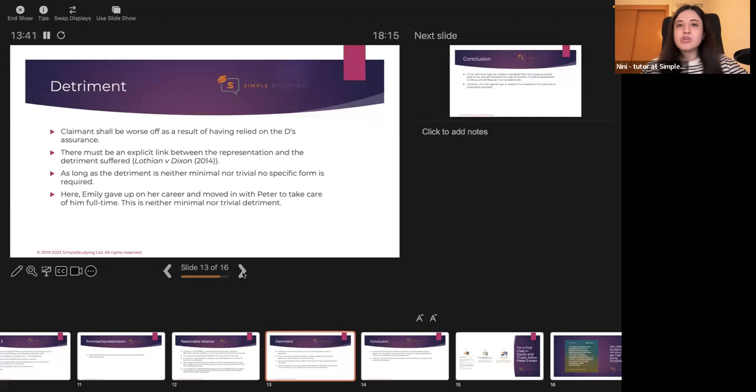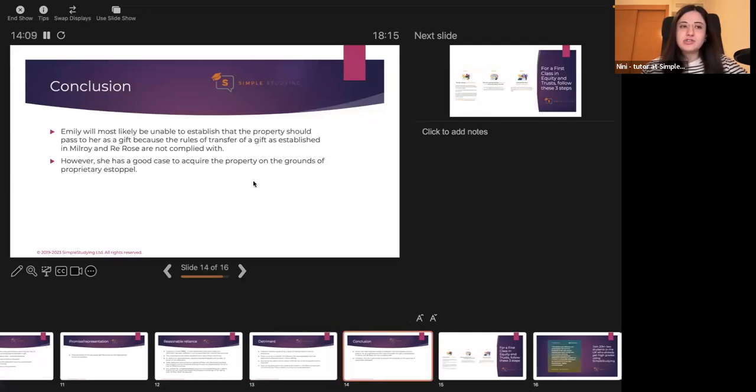So the law does not give any specific requirements as to what detriment should be, but the claimant has to have lost something tangible, something that is not minimal. In this case, Emily gave up on her career, so it can be a big enough commitment to satisfy the requirement of detriment for the purposes of proprietary estoppel.